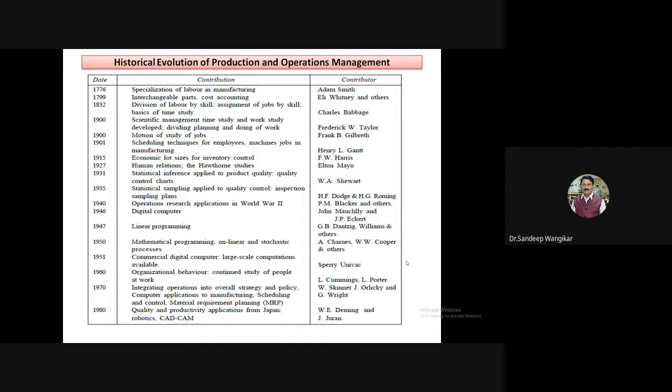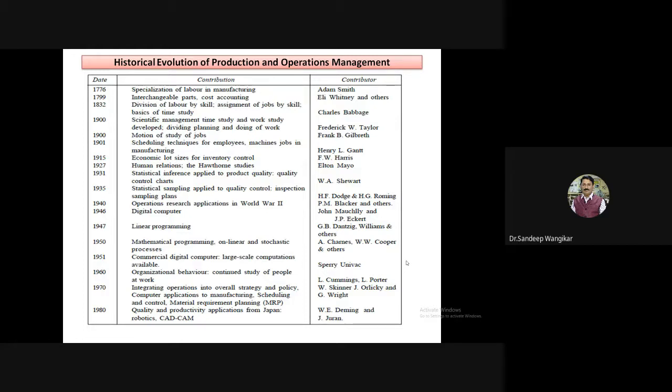You have heard all this in industrial engineering, and in IQM also. These are some of the steps which hide the evolution. So let us start the history of production and operation management.